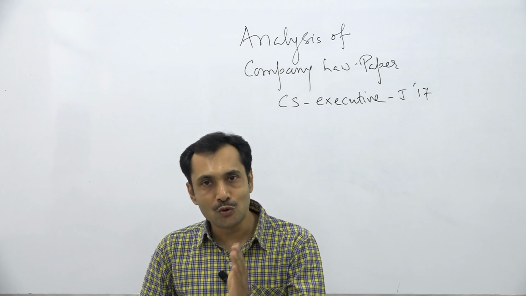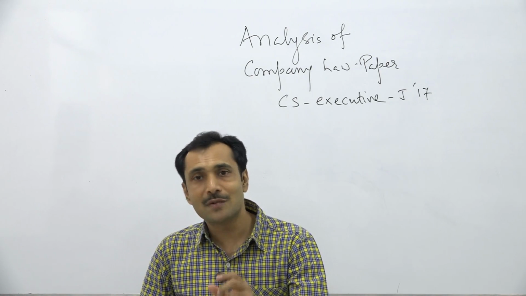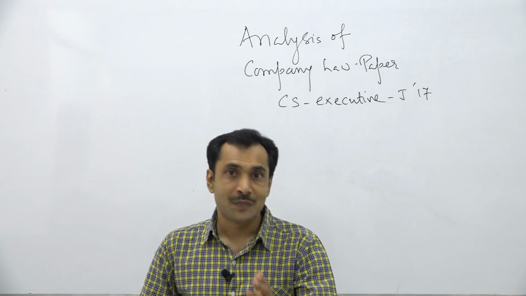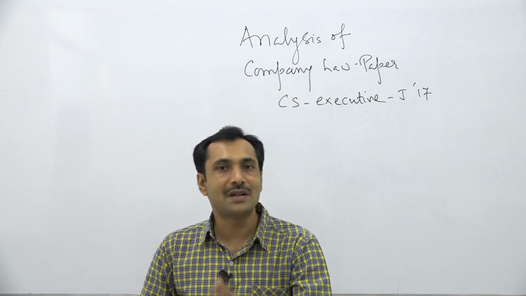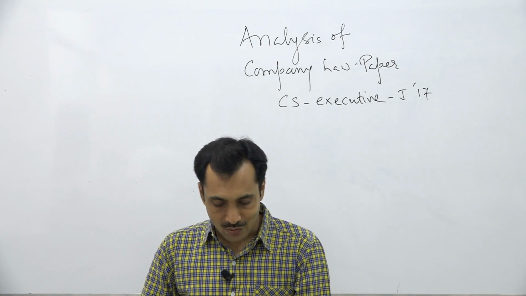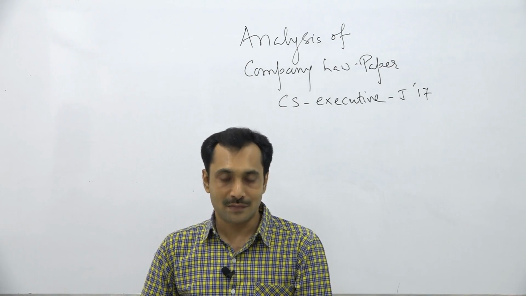If the company does not utilize the security premium account amount for specific purposes or utilizes it for some other purposes, then it will amount to a capital reduction. You cannot utilize this amount to pay the expenses of a director.